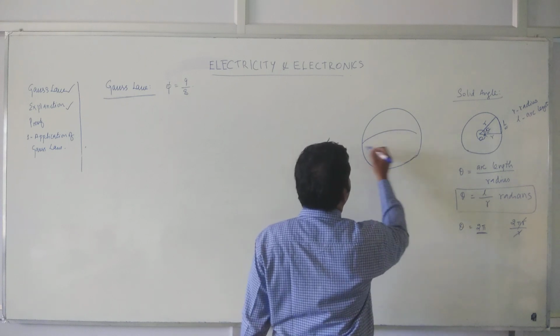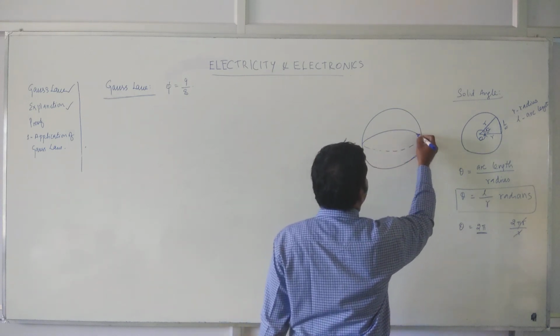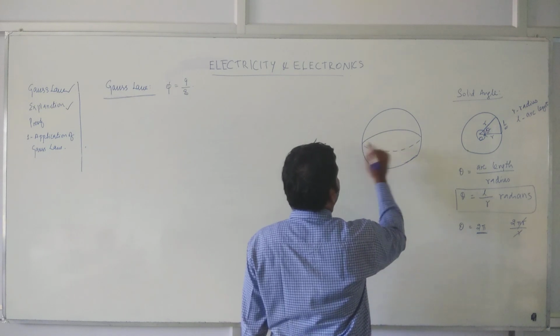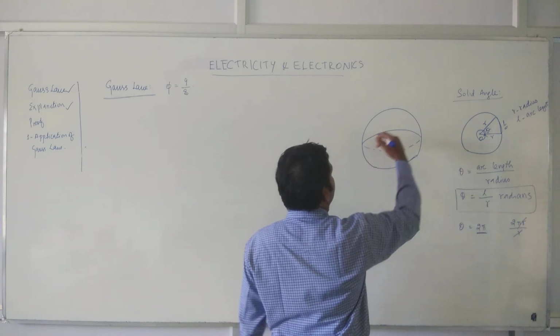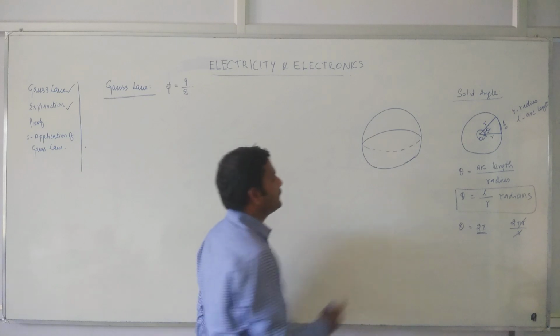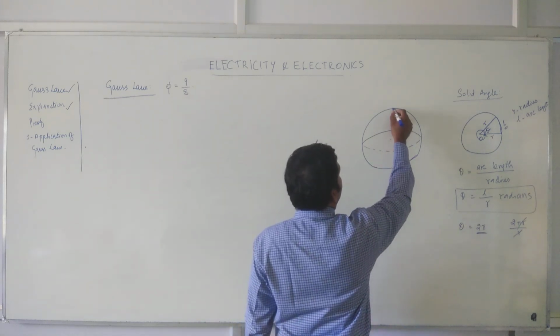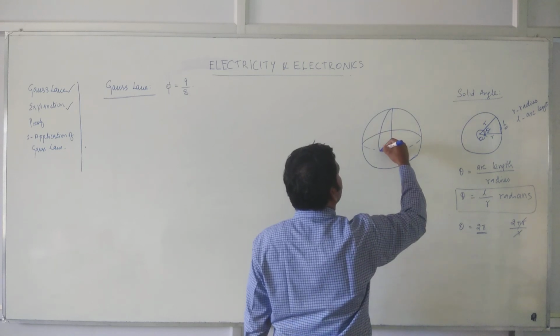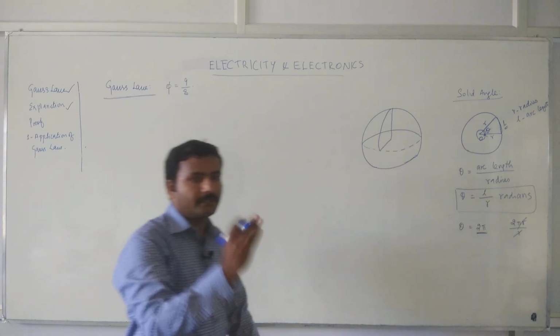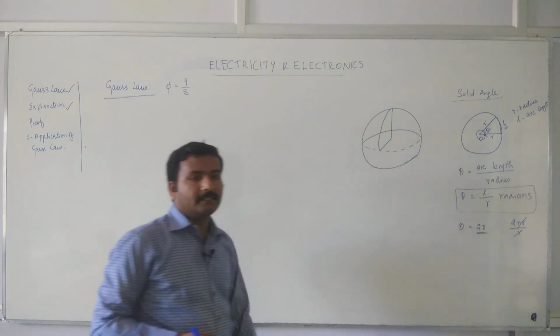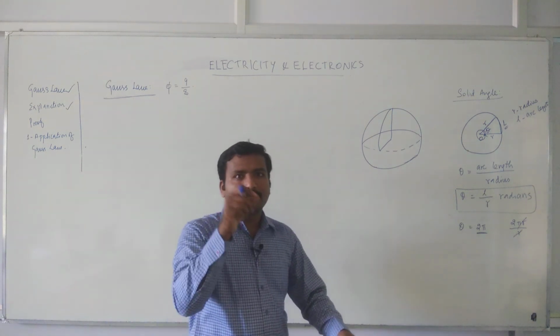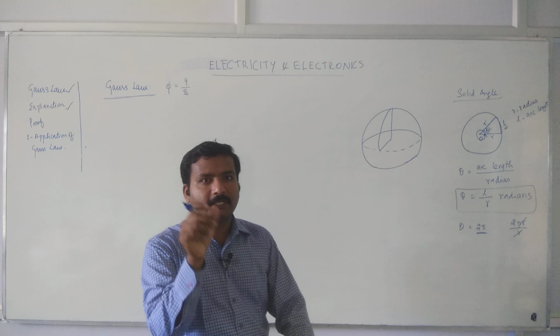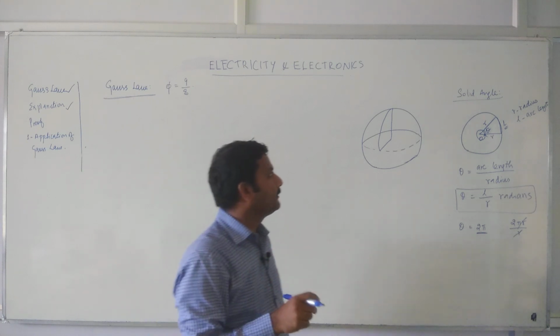If I draw the diagram like this, you can say that this is a sphere, right? If I cut in the middle, it will become 2 slices, right? So from the midpoint, if you draw this, you can get a slice. It's like you can take a piece from a watermelon, or a piece from an apple.